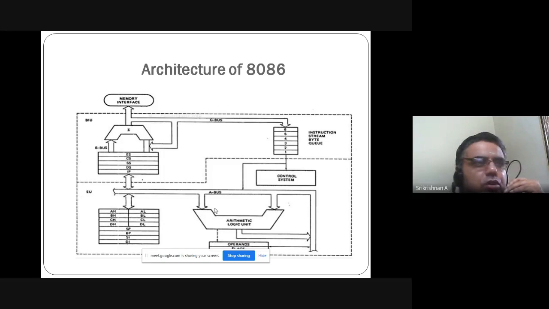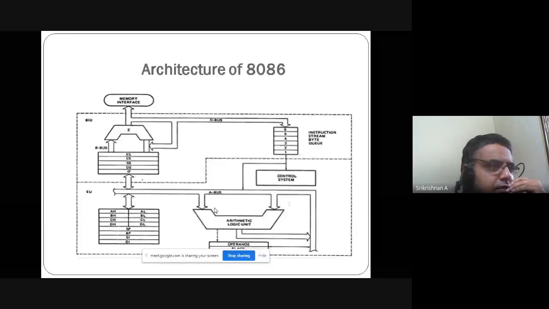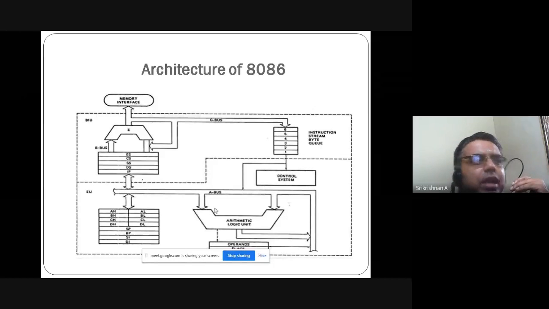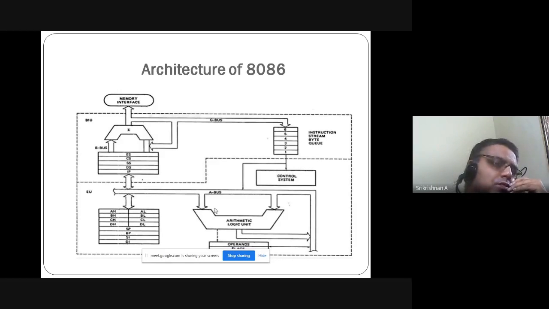So I'm talking about the architecture of 8086, where you have different interfaces. So you have BIU and EU. These are the two main subdivisions of the 8086 processor's architecture. BIU stands for Bus Interface Unit. EU stands for Execution Unit. I will talk about that in detail now. Before that, I will just walk you through the architecture of 8086. Then I will tell you the detailed instructions.